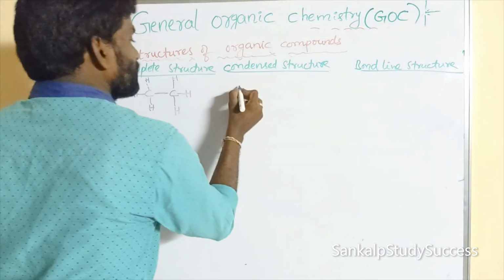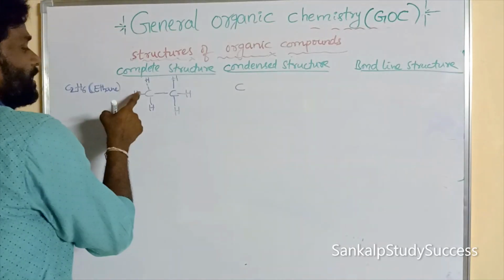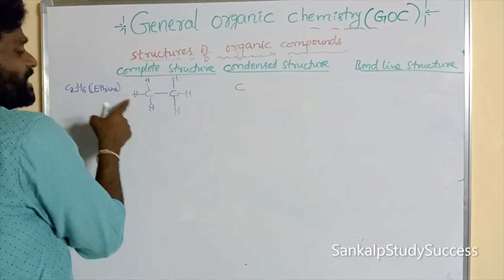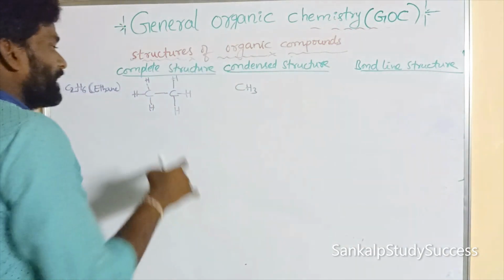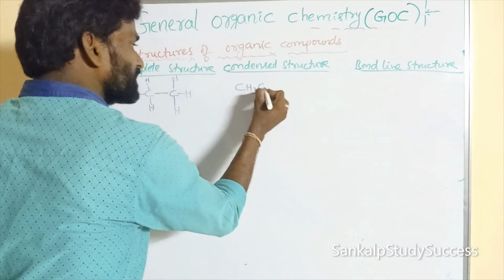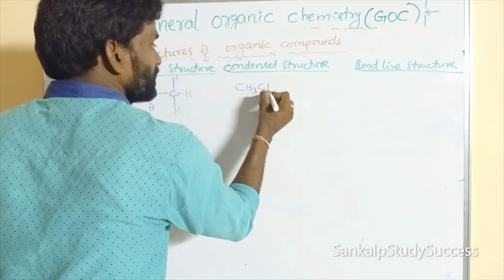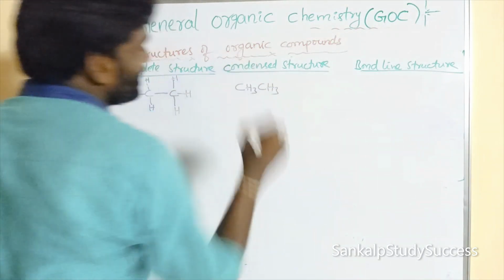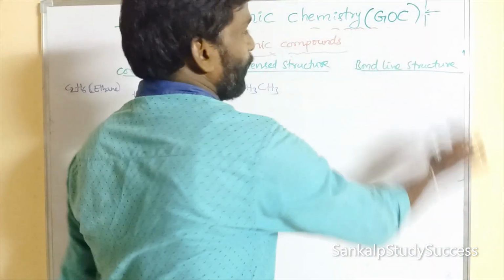So this is a carbon. How many hydrogens are surrounding it? 3 hydrogens. That can be written CH3, and don't write this single bond. And this other carbon also has 3 hydrogens. So this is the condensed structure. Now we go to the bond line structure.